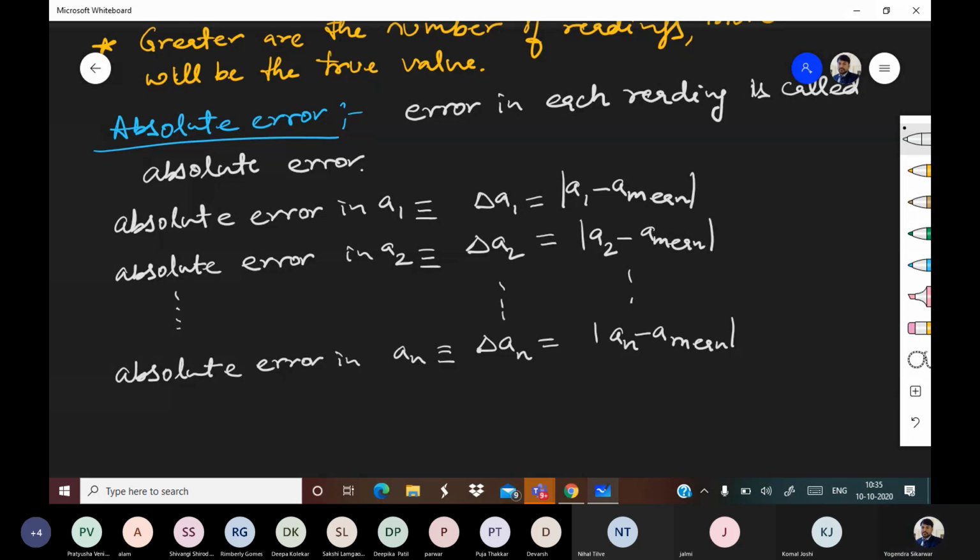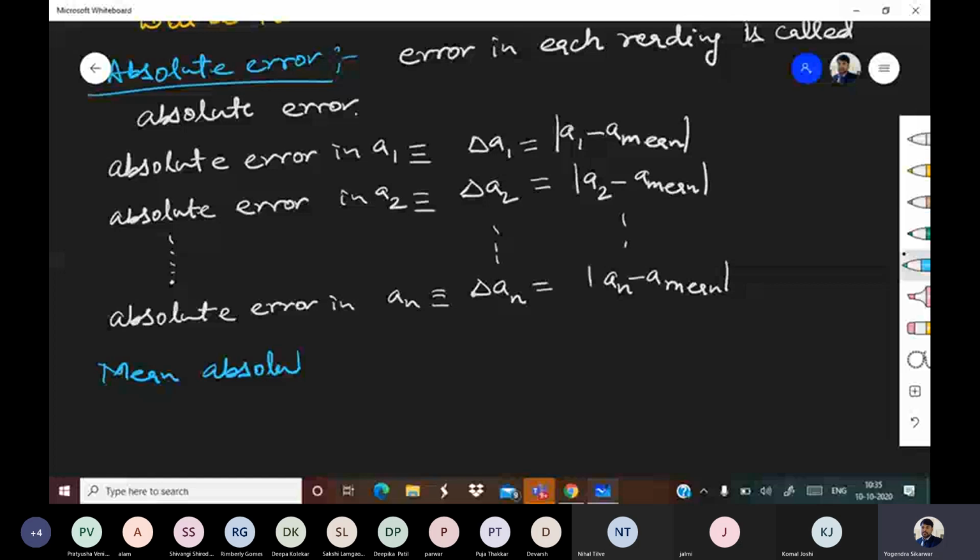Now about mean absolute error. So please write mean absolute error.